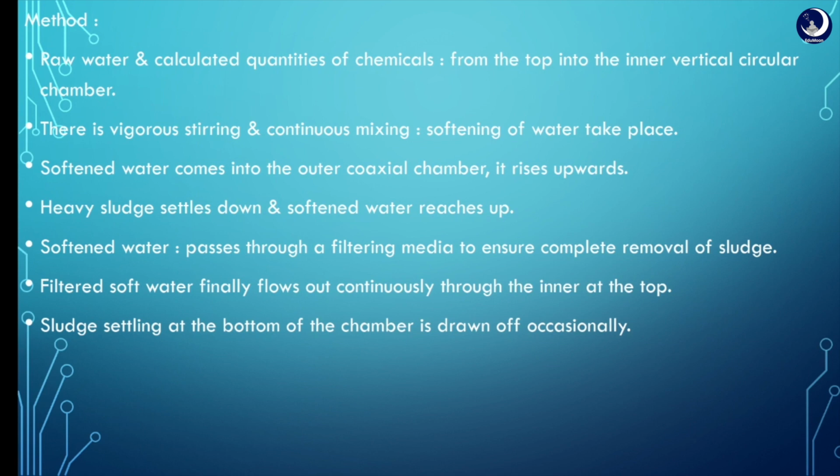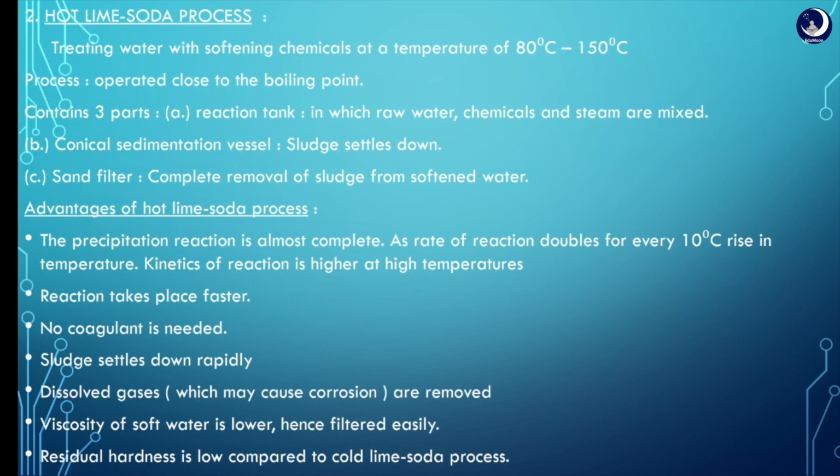Then the sludge which has settled at the bottom of the chamber is drawn off occasionally to ensure cleanliness of the apparatus. Coming to the hot lime soda process, it is carried out at higher temperatures, that is, at 80 to 150 degrees Celsius. That is, it is operated close to the boiling point of water.